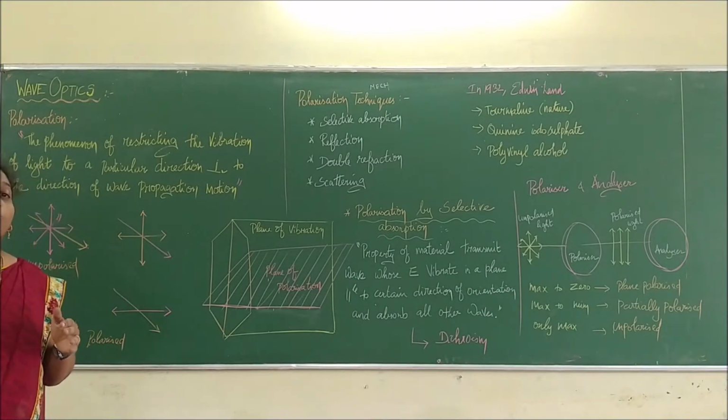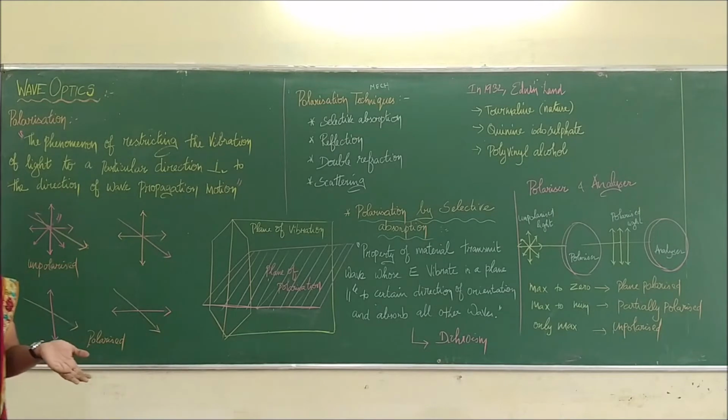That is called unpolarized light. In polarized light, the direction of vibration of the electric field lies in a single plane normal to the direction of propagation of the ray of light. In unpolarized light, all the electric field vectors, all the vibrations, are equally distributed in the directions normal to the direction of propagation of the light.